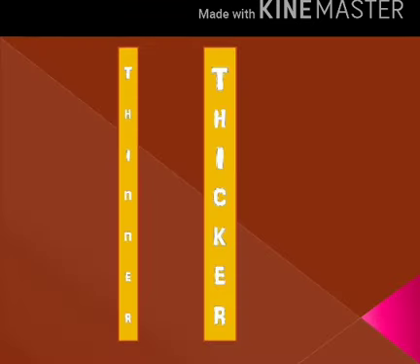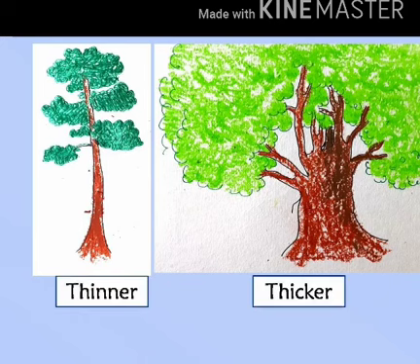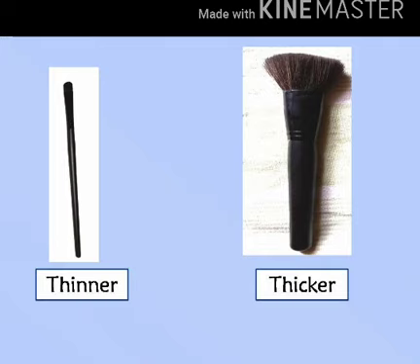Thinner, thicker. Now we have to guess between these two trees which one is thinner and which one is thicker. The first one is thinner. The second one is thicker. Now, between these two brushes, which one is thinner, which one is thicker? The first one is thinner. The second one is thicker.